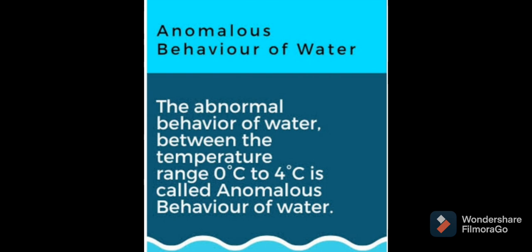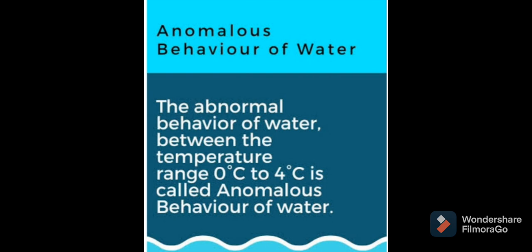Again I repeat, first what happens in other liquids? On cooling, any other liquid, or all liquids, contract, meaning their volume decreases and density increases. But what happens in the case of water?